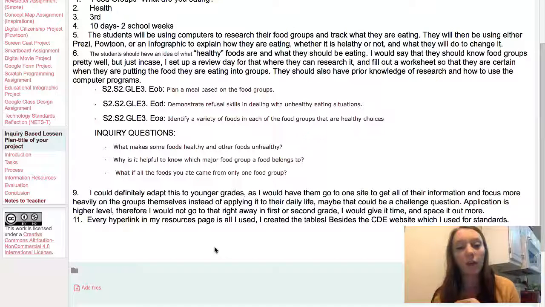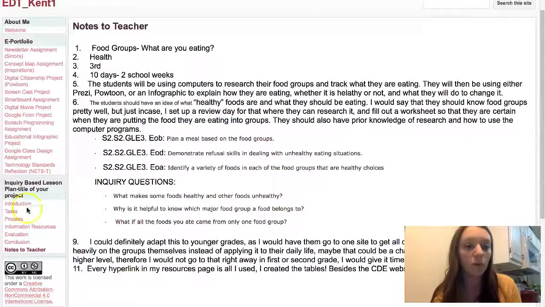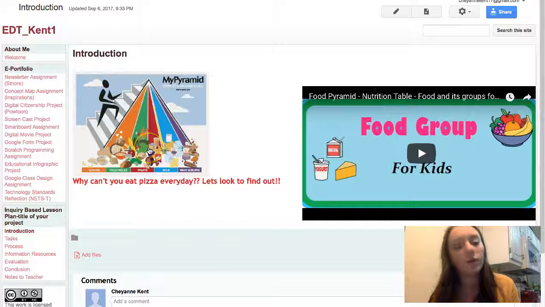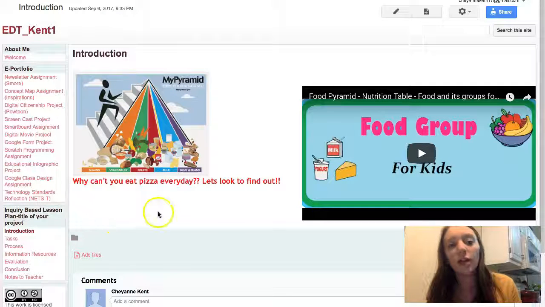I put all the hyperlinks on my research page, and the tables and everything I created myself. But besides that, the CDE website is the only thing that I use for standards. And yeah, so the students will basically be learning about food groups, and they're going to be using all of their information that they get on the internet to apply it to their daily life.